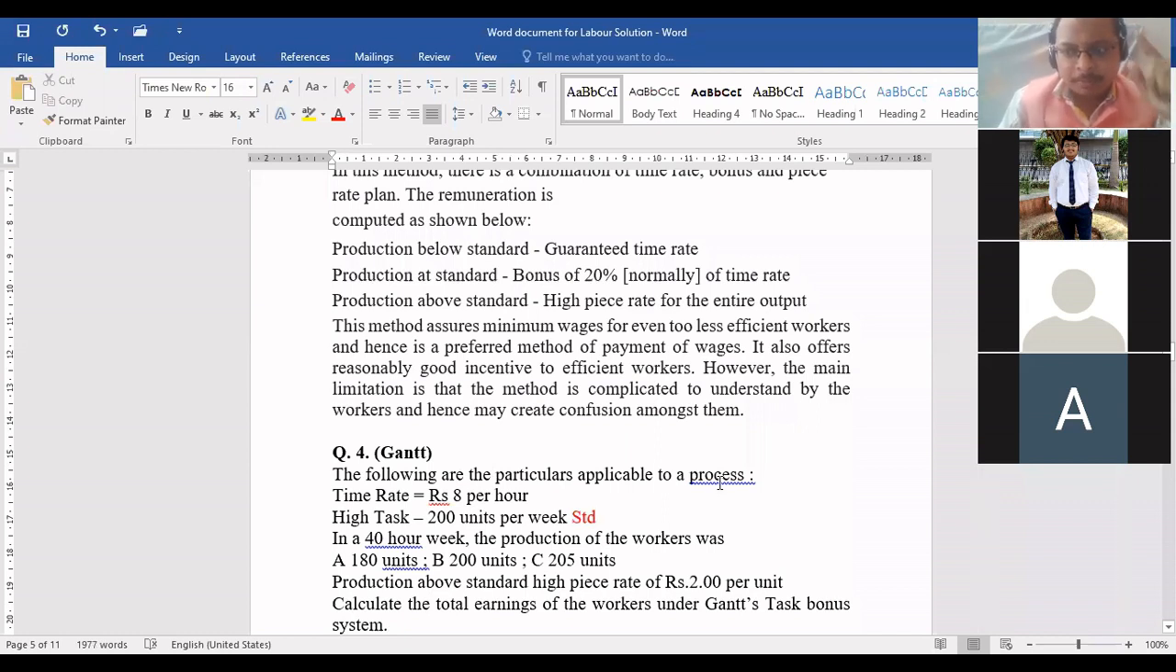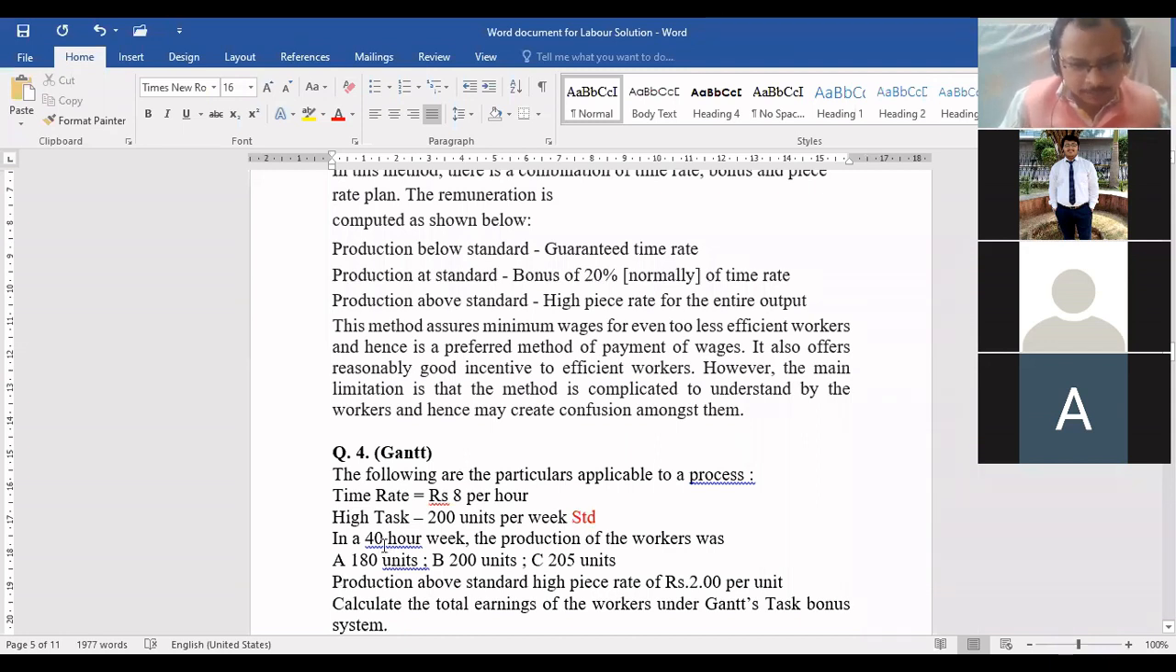Understanding the question, I am repeating again, in costing is very important. If you don't understand the question, you will not be able to solve, because there is no such format. You have to solve as per the requirement of the question. So is this high task clear? It is nothing but the standard.